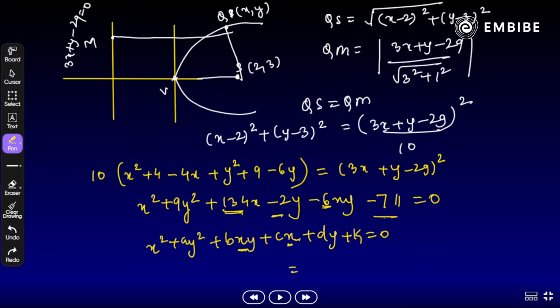And k is minus 711. Once we add all those values, a plus b plus c plus d plus k, that is minus 576 is the answer. Yes, minus 576. Just note it down, each and every one. Minus 576 is the right answer, the final answer.